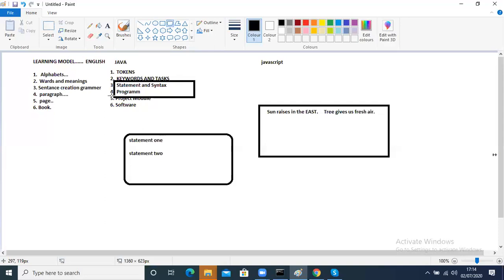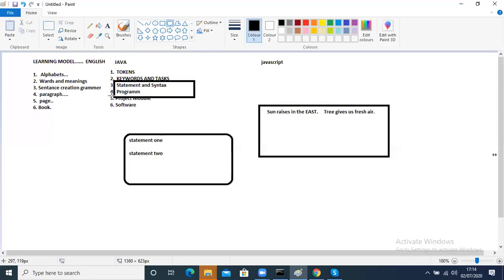In English, we learn alphabets for basics. In Java, we learn tokens. If we arrange the alphabets in a grammatical order, they become words with meanings. If we create words in a particular way using grammar, it becomes a sentence.